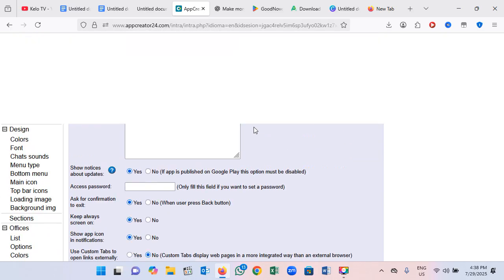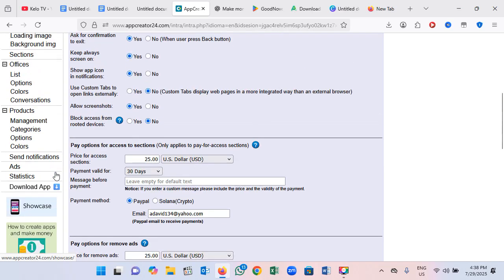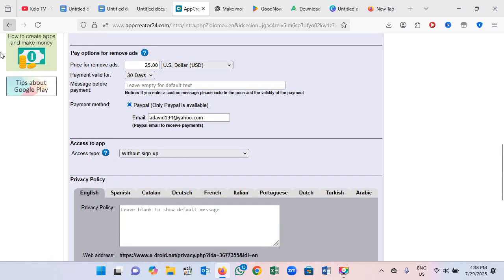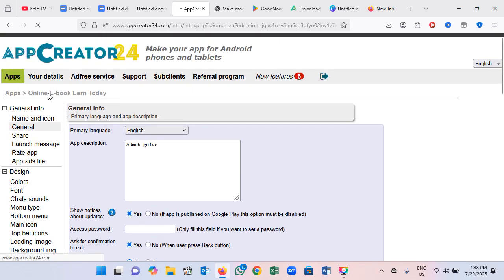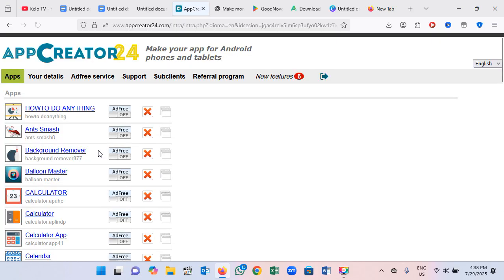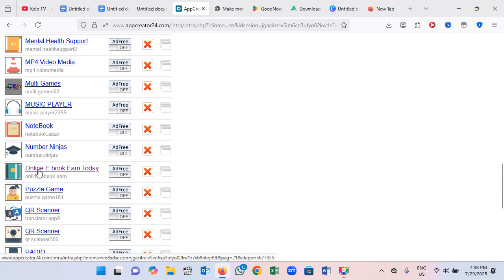If you're new, consider creating an account here. I'm also going to drop a video below on how to guide you to create an account on this page, and you continue with us the way we are going. So going up here, as you can see, is the first topic which I added on this app. Here you can see the app, Online Ebook and 3D. That is the name of the app I decided to come up with.